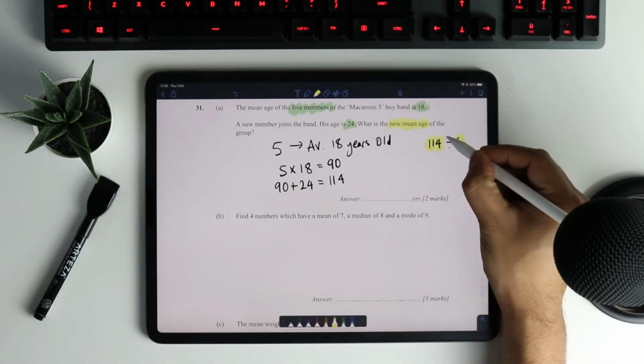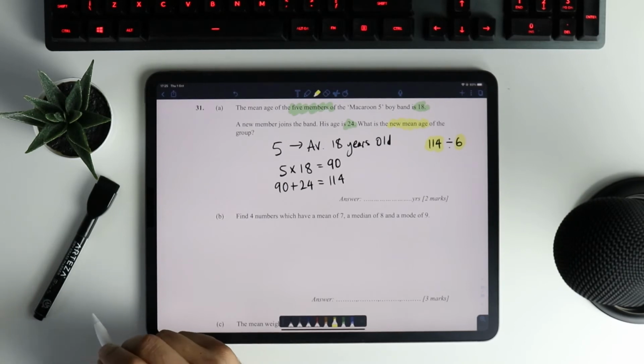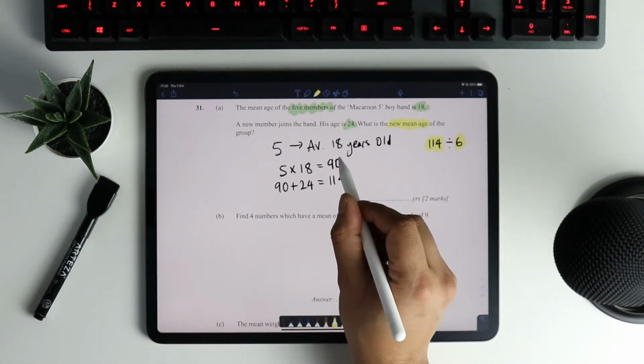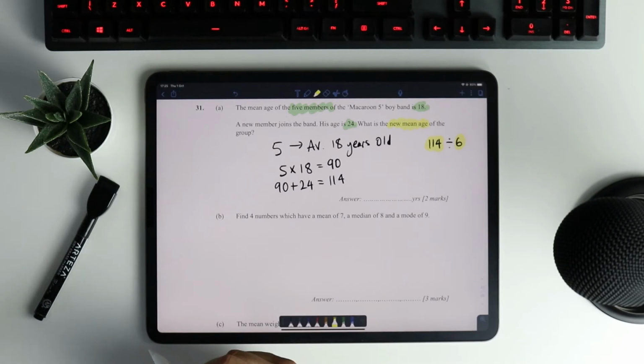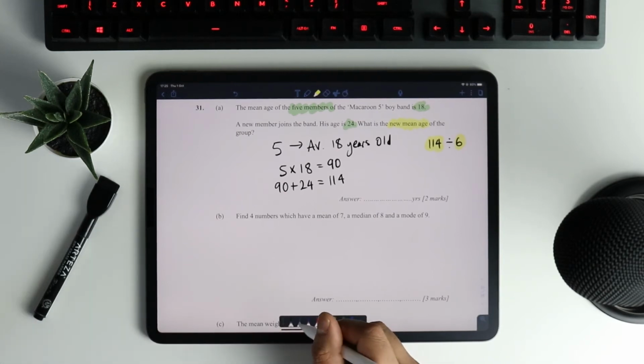We didn't know the total age of the first 5 straight away. We had to work that out, and that's where we got the 90, and we added the additional years that the 6th member brought to us, which is 24. 90 add 24 is 114, and 114 divided by 6.